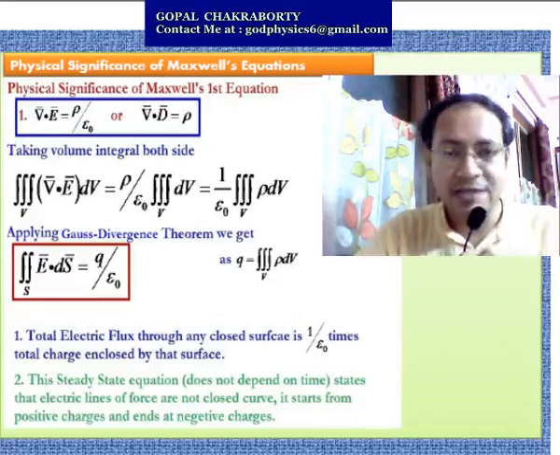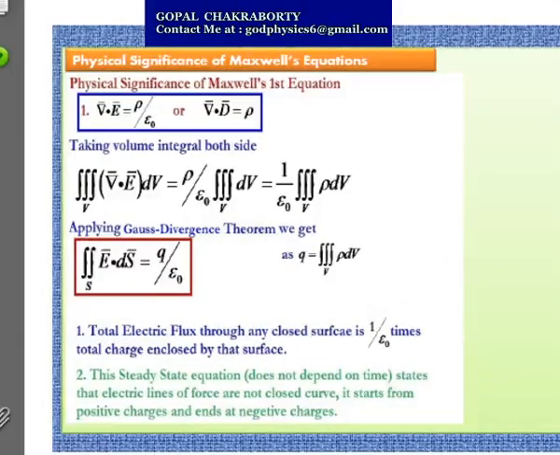Now I will explain the physical significance of this equation. Maxwell's first equation states that the total normal electric flux through a closed surface equals 1 by epsilon naught times the total charge enclosed by the surface, which represents Gauss's law for electrostatics. This equation also states that it's a steady state equation and it doesn't depend on time. It indicates that the charge density rho is a scalar quantity.